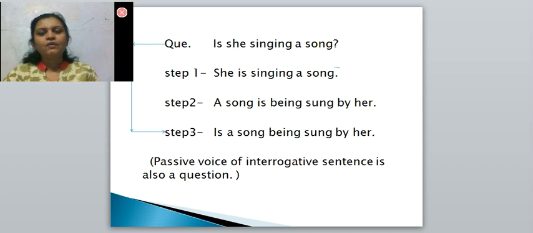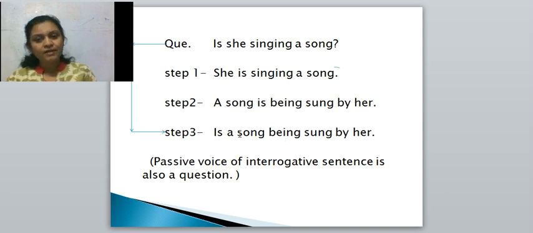I have taken here a verbal question, and see here the same example is taken, that assertive sentence is converted into interrogation. What is our question? Is she singing a song? Right? Here purposely I have given the steps, and in the last lecture I have told you the third step is the correct answer. Means the third step is the correct answer of this interrogative sentence.